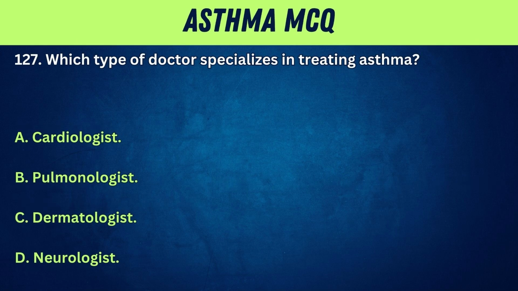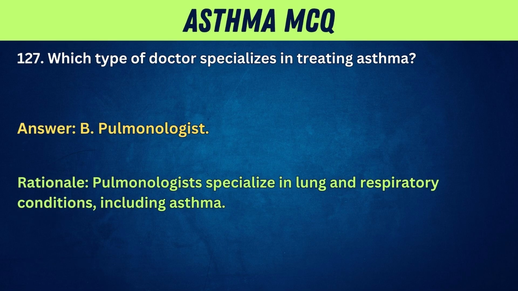127. Which type of doctor specializes in treating asthma? A. Cardiologist. B. Pulmonologist. C. Dermatologist. D. Neurologist. Answer: B. Pulmonologist. Rationale: pulmonologists specialize in lung and respiratory conditions, including asthma.